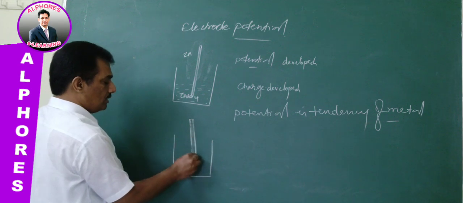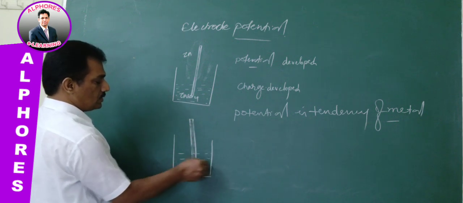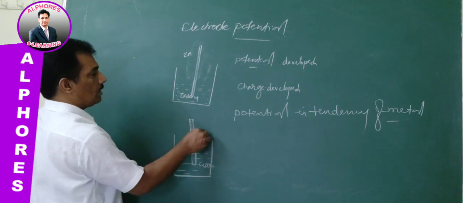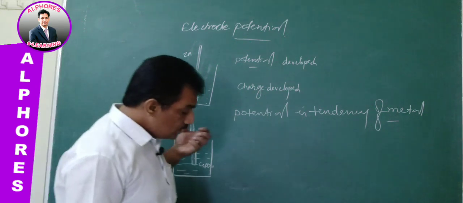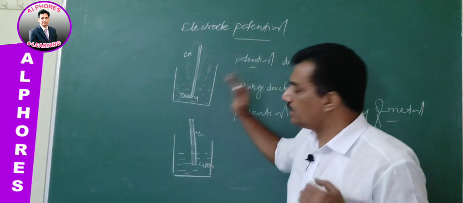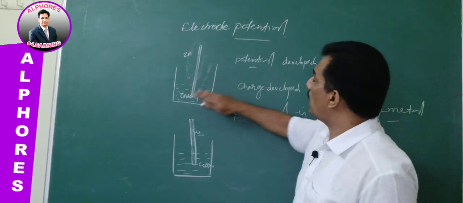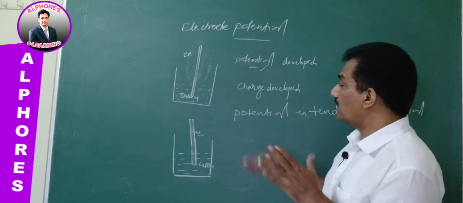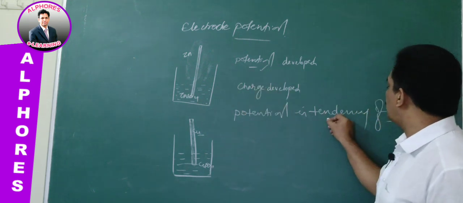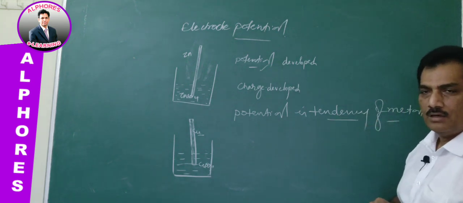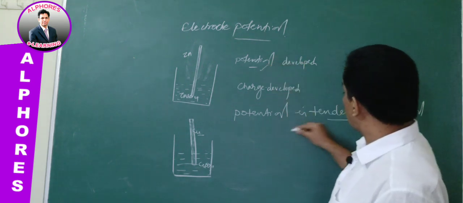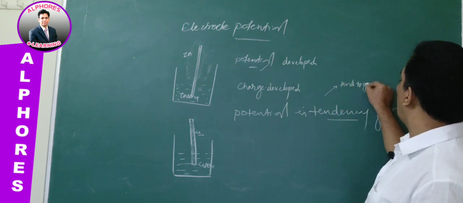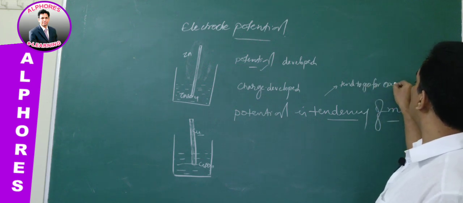It is a copper rod dipped in its salt solution, copper sulfate, CuSO4. In both these cases, when the metal rod is dipped in its salt solution, potential is developed. That potential indicates the tendency of the metal. Clear? Now in this potential, that is tendency, some metals tend to go for oxidation.